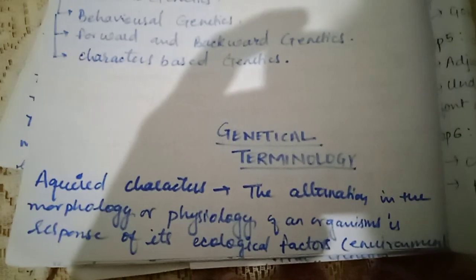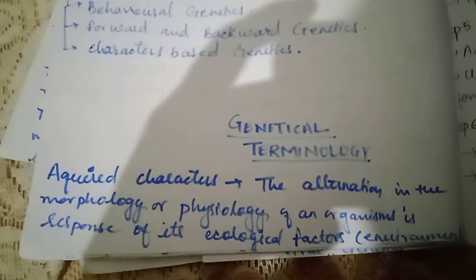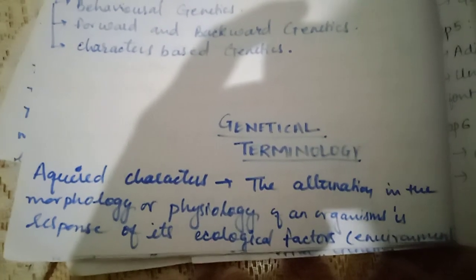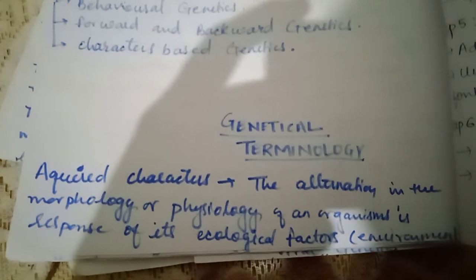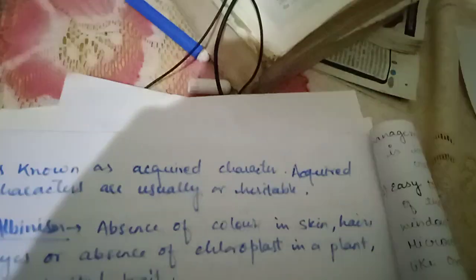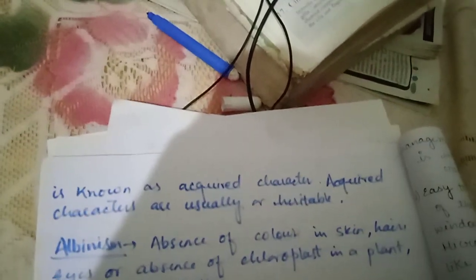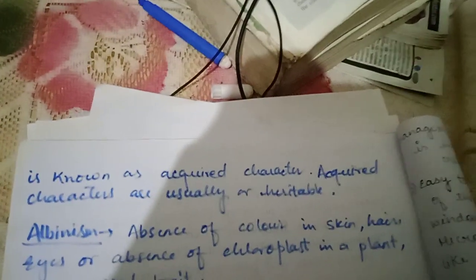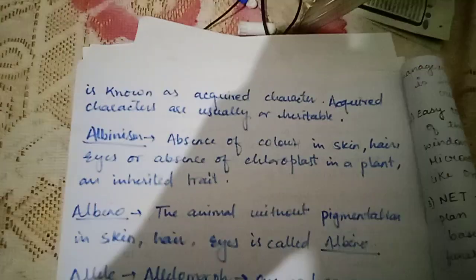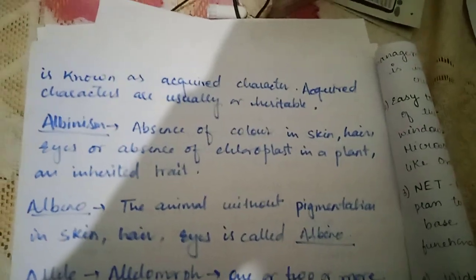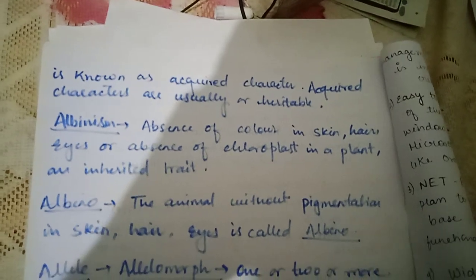Welcome back to my new class, in which we are talking about genetical terminology. That is acquired character. The alteration in the morphology and physiology of the organism due to ecological factors, the environment, is known as the acquired character. Acquired characters are usually heritable. That means the organism that acquires the character from the environment, it is known as acquired character, and it is heritable also. Heritable means it moves from generation to generation.